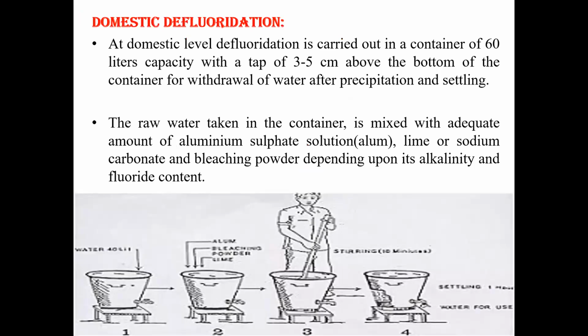Domestic defluoridation. At domestic level, defluoridation is carried out in a container of 60 liters capacity with a tap 3.3 to 5 centimeters above the bottom of the container for withdrawal of water after precipitation and settling. Raw water taken in the container is mixed with an adequate amount of aluminium sulfate solution, that is alum, lime or sodium carbonate, and bleaching powder depending upon its alkalinity and the fluoride content.